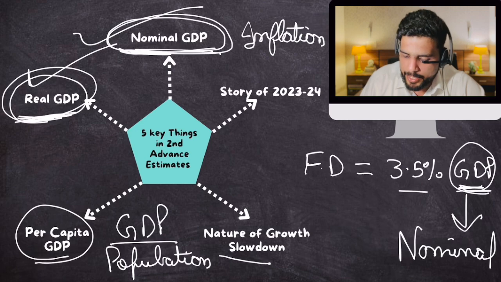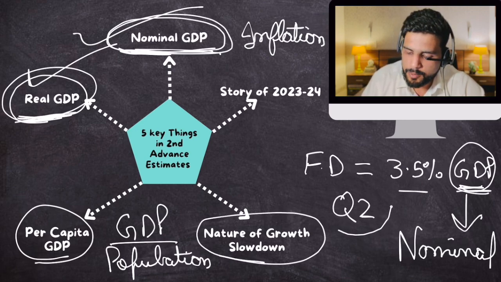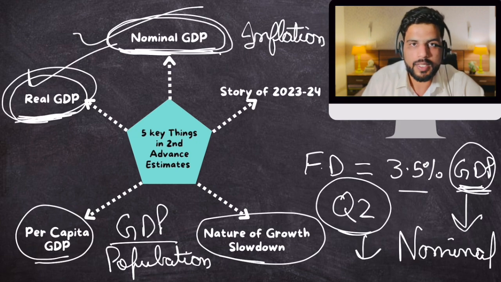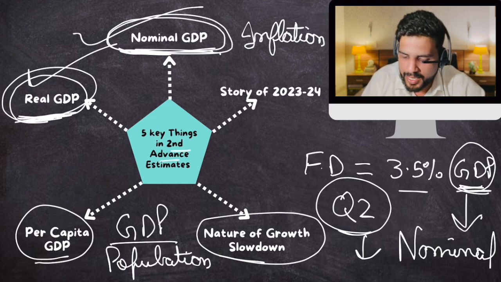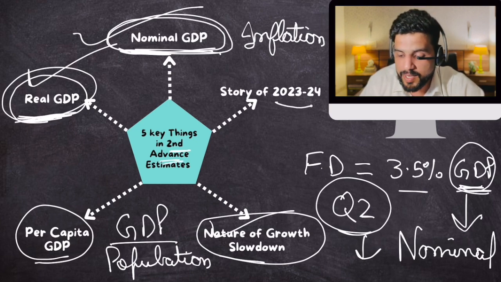Then nature of growth slowdown, because in second quarter last year, our growth slowed down. So why did it slow down would be revealed in the data of quarter 3, and quarter 3 data comes in second advance estimates. So that is why it is important. And in second advance estimates, you get revised estimates of previous year.